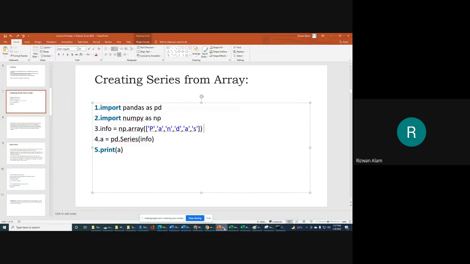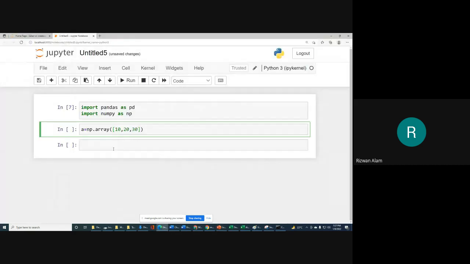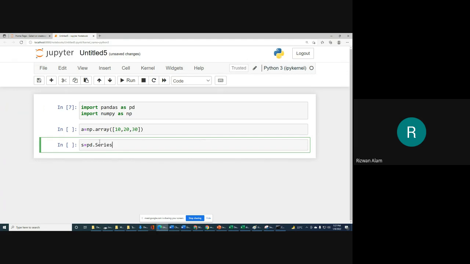After that, we will provide this to a series. We will create the series, so we can write s is equal to pd.Series, and then we will provide this ndarray or numpy array as an argument to this Series method of pandas.